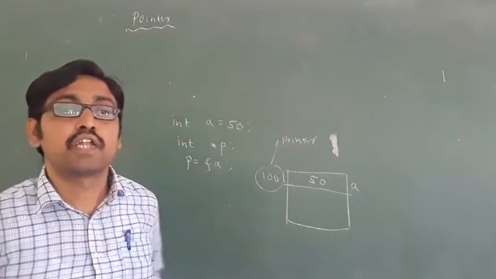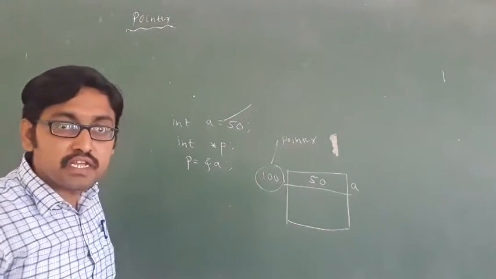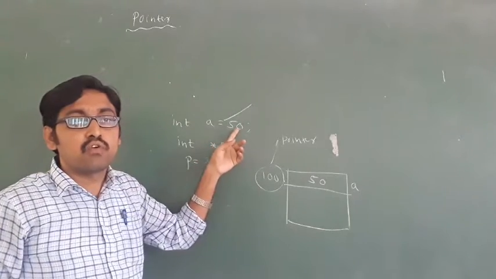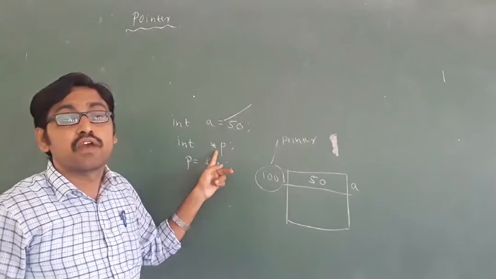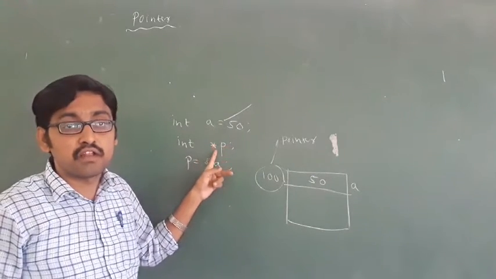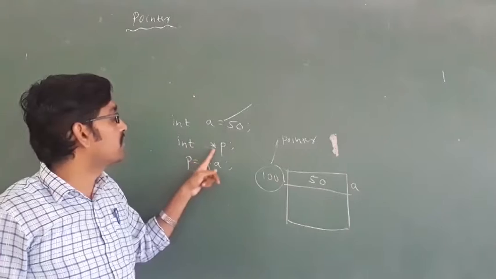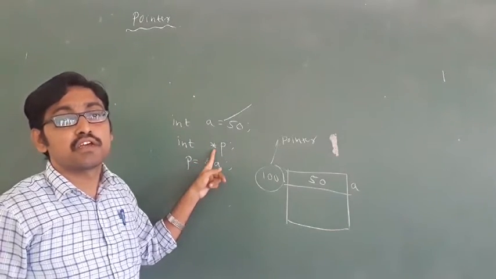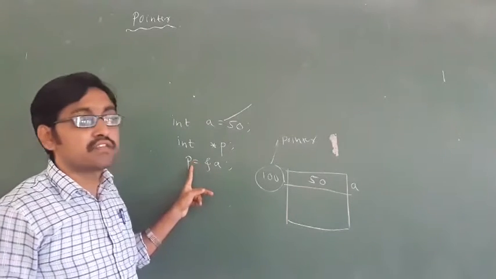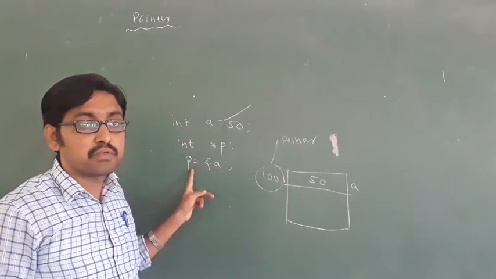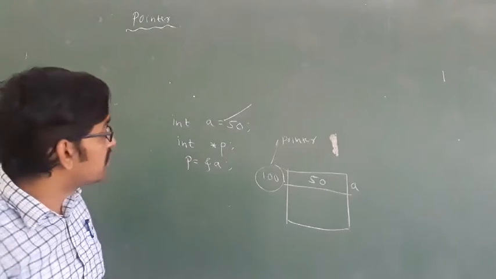In examinations this is asked many times. What is the difference between a normal variable and a pointer variable? A normal variable holds the value, but a pointer variable holds the address of that variable. How to declare a pointer? Data type, star. This is the indirection operator, then the pointer variable. Then how to assign a pointer? p equal to &a, using the address operator. This is the syntax.